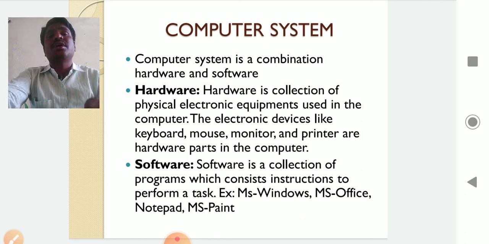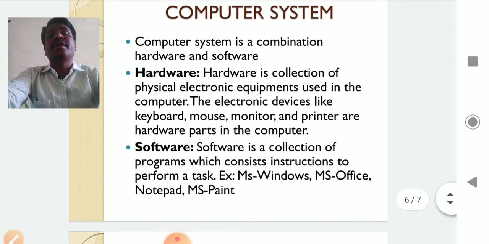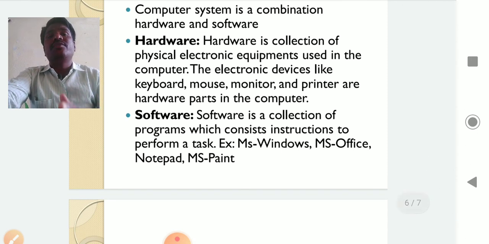Next, to work with the computer we require both hardware and software. That's why a computer system is a combination of hardware and software. Hardware means physical electronic equipment, electronic devices. Software is the collection of programs written to perform a task, the instructions to perform a task.